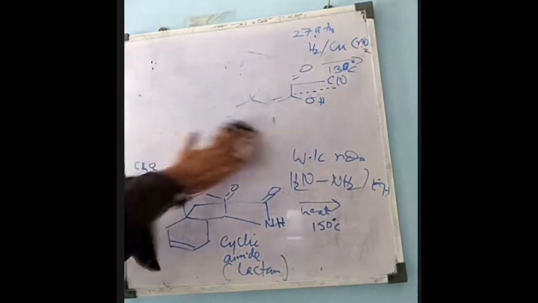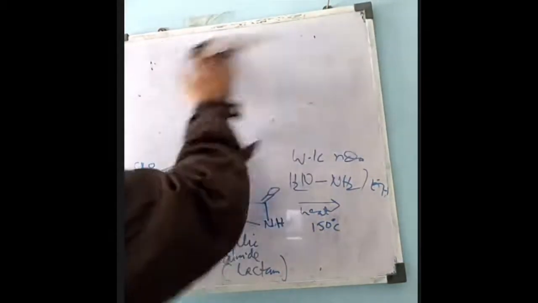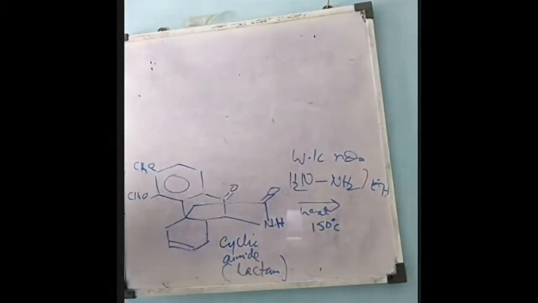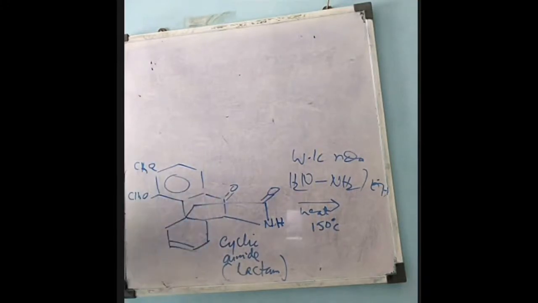So here we carry out the Wolff-Kishner reduction. What happens? This ketonic group will be reduced to the CH2 group.